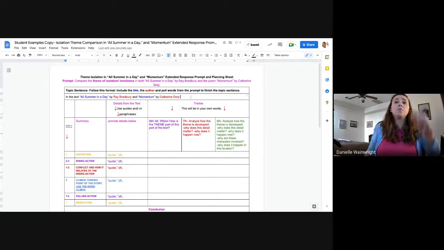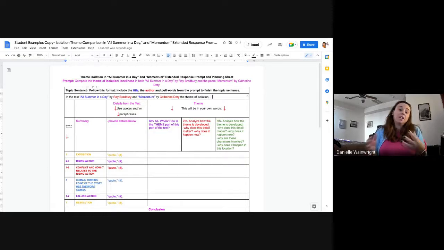Okay, now I'm pulling words from the prompt. It says to compare the theme of isolation or loneliness. So there must be a theme of isolation and loneliness in those two texts. So I'm going to go ahead and say something about that in my topic sentence. So in the text, All Summer in a Day by Ray Bradbury and Momentum by Catherine Doughty, the theme of isolation, and then blah, blah, blah. I'm going to put ...